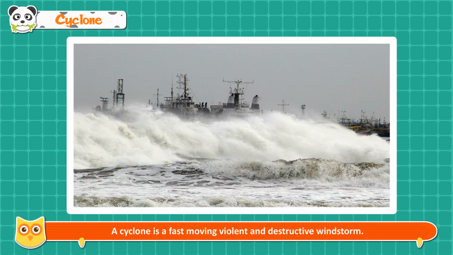Cyclone. A cyclone is a fast-moving, violent and destructive windstorm. Strong winds destroy houses and spoil the crops. A cyclone at sea brings huge volumes of water from the sea to the coastal areas. The rushing sea water destroys everything that comes in its way. Cyclones are a great threat to the people living in coastal areas.